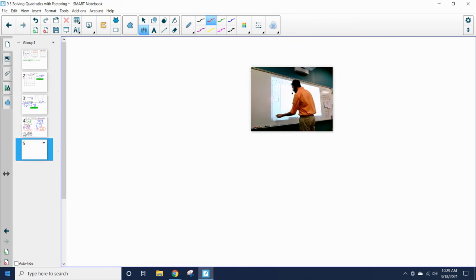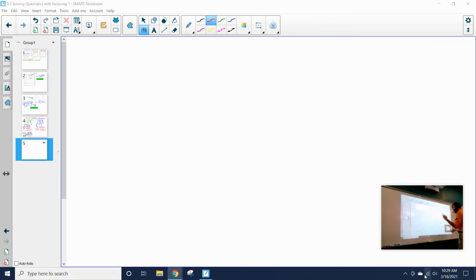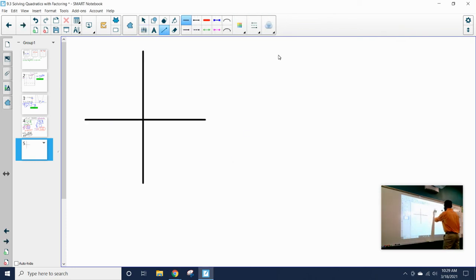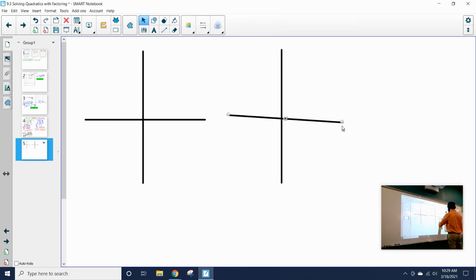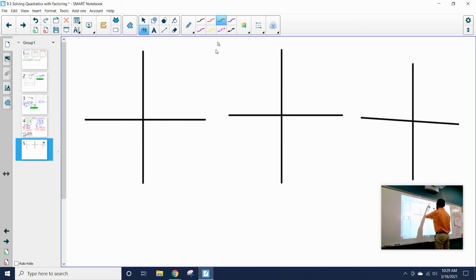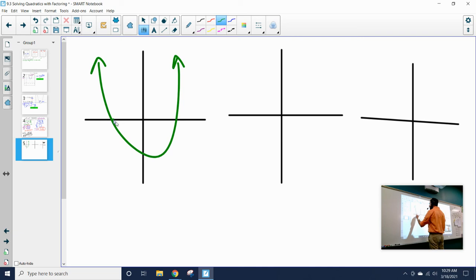The last thing I want to talk about really quick is that sometimes when we solve these problems, we have three types of solutions. So when we graph a quadratic, we are going to get three potential solutions. I know quadratics always have that U shape. So if I'm looking for when a quadratic is equal to 0, I know there are three potential ways that my quadratic could be equal to 0. My quadratic could look something like this, and it could be equal to 0 twice because it's touching the graph twice. And that doesn't matter whether it's up or down. It could touch the x-axis twice.